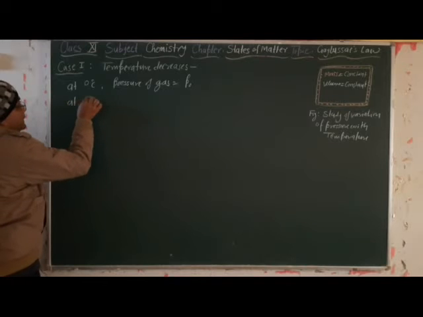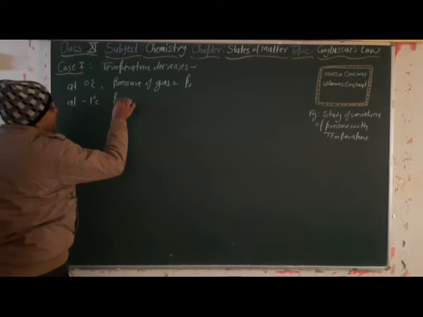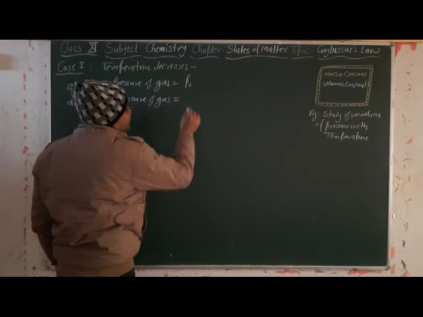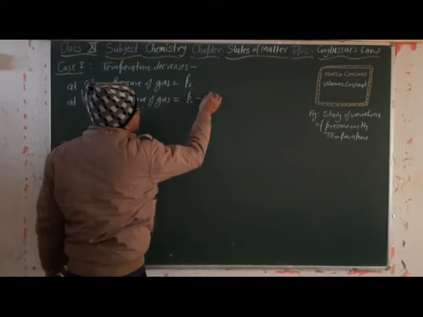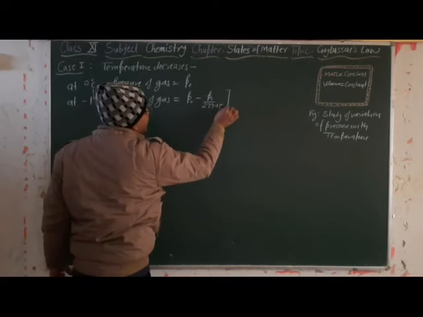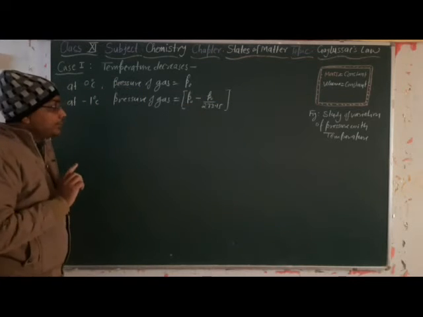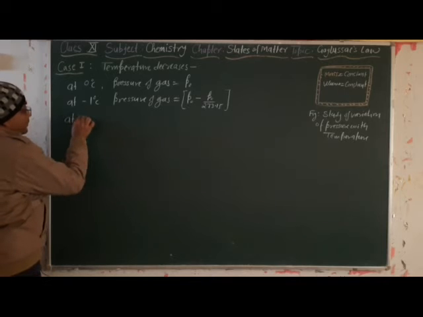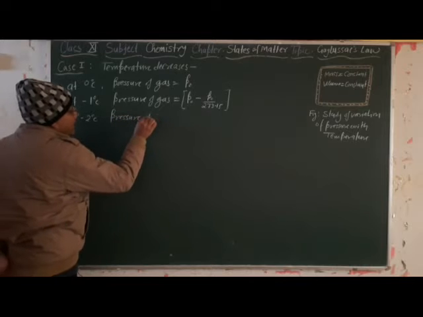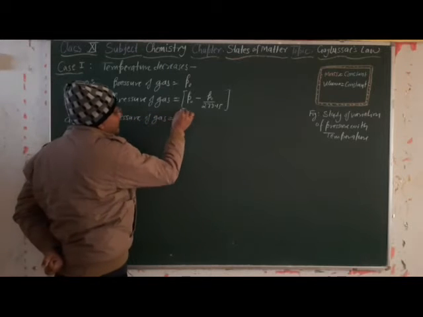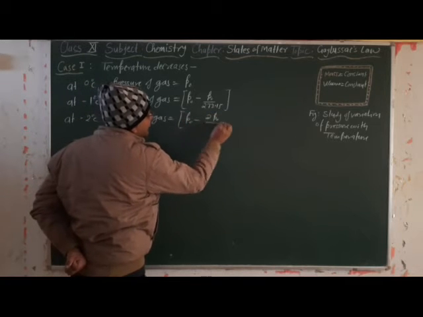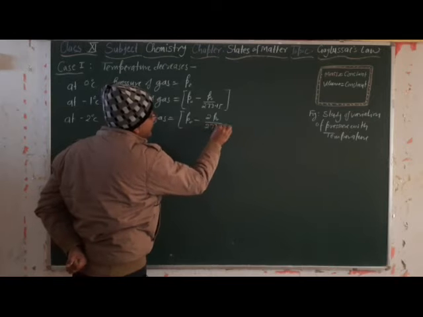At -1 degree Celsius, the pressure of the gas will be P0 minus P0 divided by 273.15. Any problem? No. At -2 degrees Celsius, the pressure of the gas will be P0 minus 2 times P0 divided by 273.15.